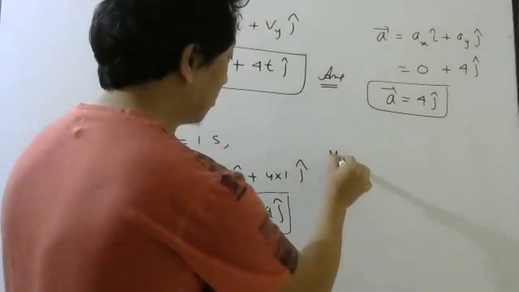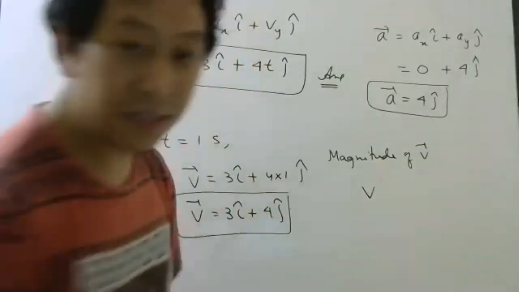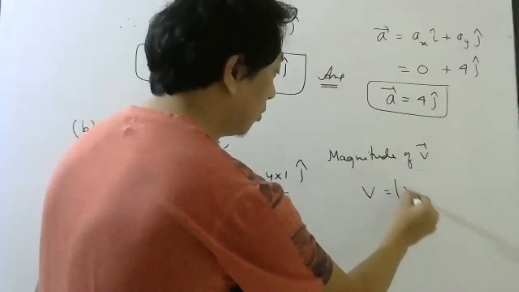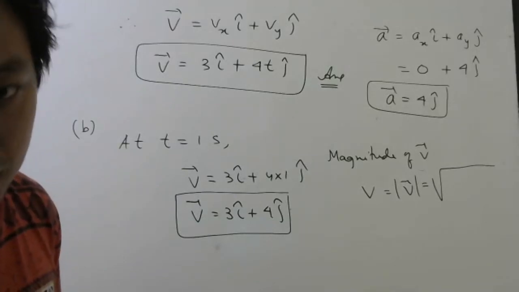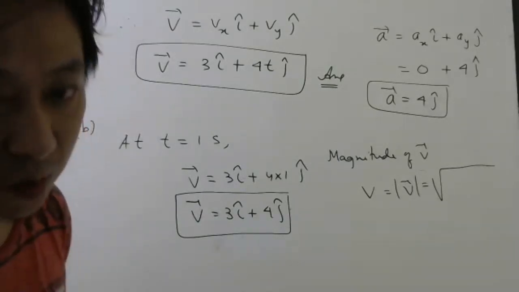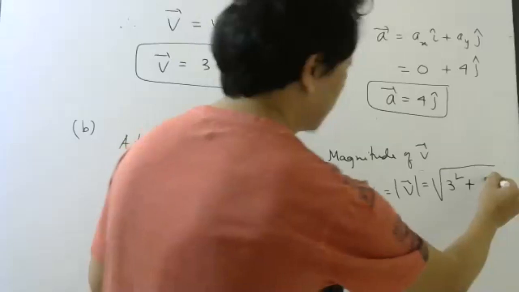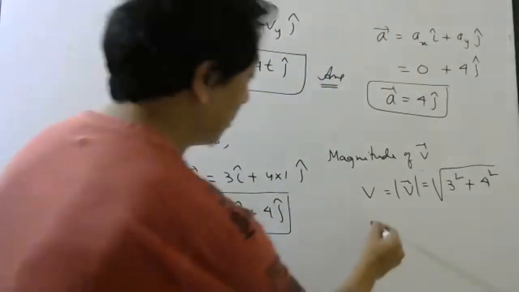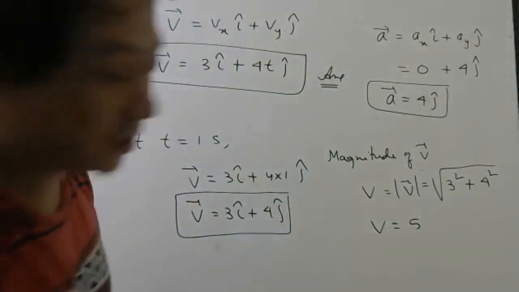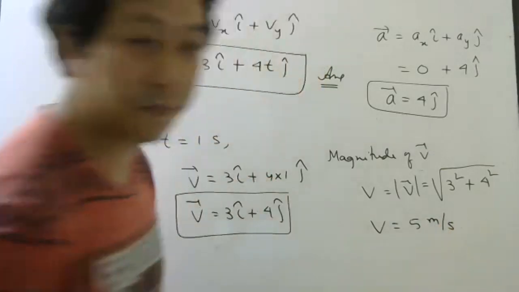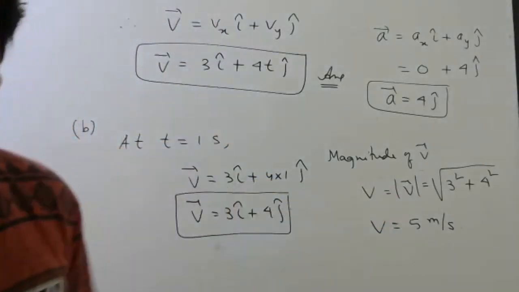Now how to find the magnitude? The magnitude of the velocity vector, which you can write simply as v, or you can also write as modulus of v bar, is the root of what square plus what square? The x component squared plus the y component squared. What is the x component? 3, so 3 square. What is the y component? 4, so 4 square. What will be the answer? The magnitude is 5. Since it is velocity, the unit will be meter per second. Advait, did you understand how we find the magnitude? Now we have to discuss the direction.